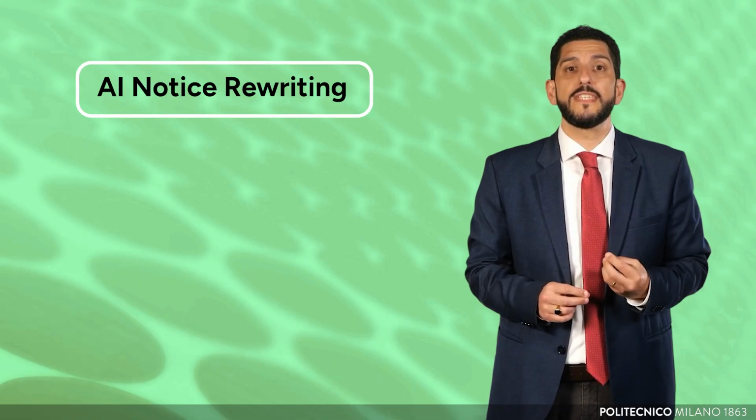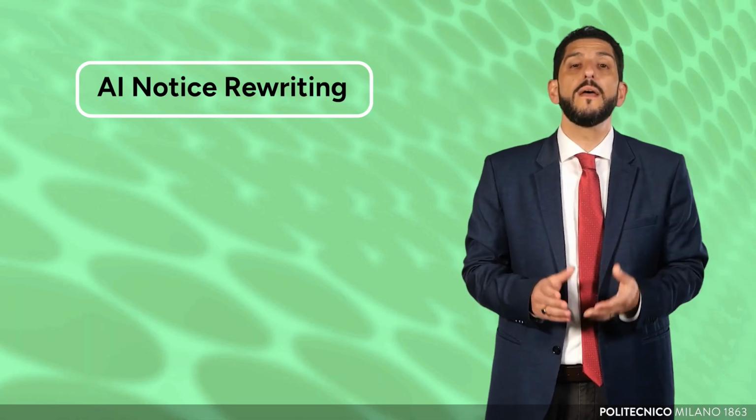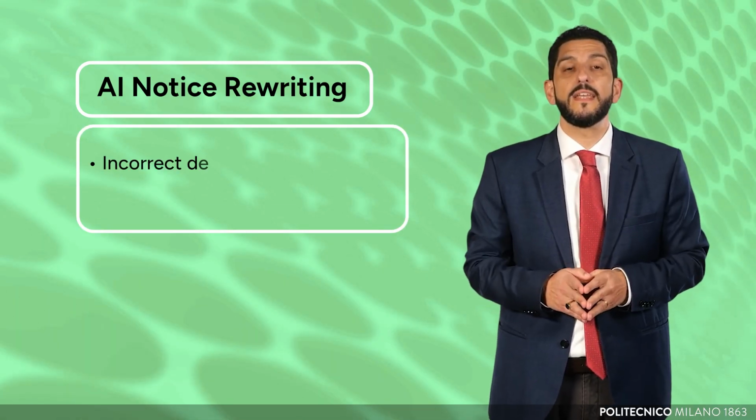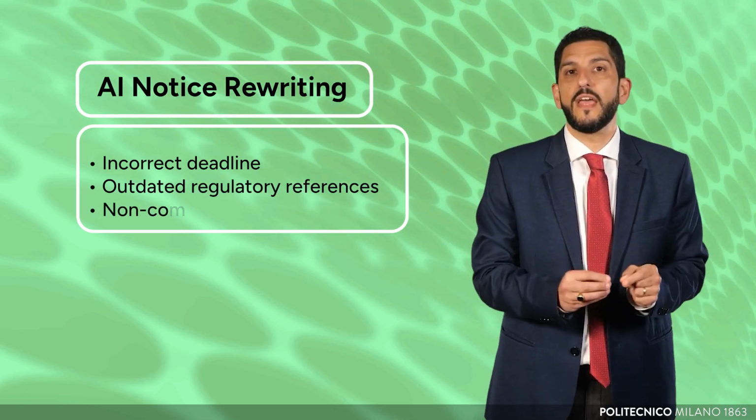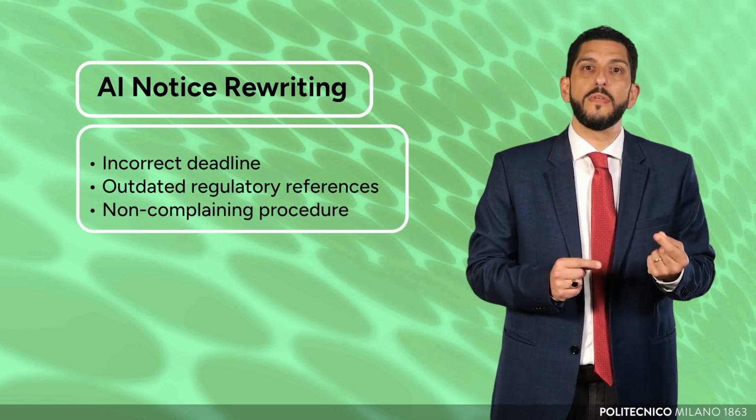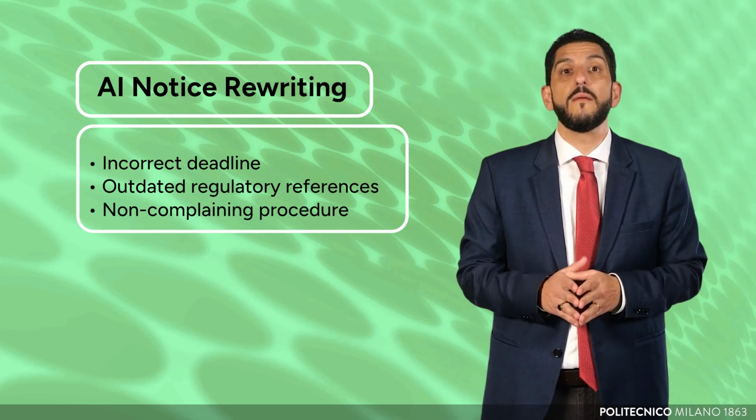An artificial intelligence that rewrites a notice could introduce an incorrect deadline, an outdated regulatory reference, or describe a procedure in a way that sounds plausible but does not comply with what is set out by the university. The most recent assessments confirm that despite improvements, the problem has by no means been eliminated. For procedural texts, the consequence is simple. Every piece of information in the output generated by artificial intelligence must be checked.